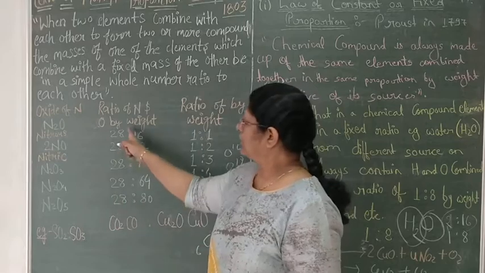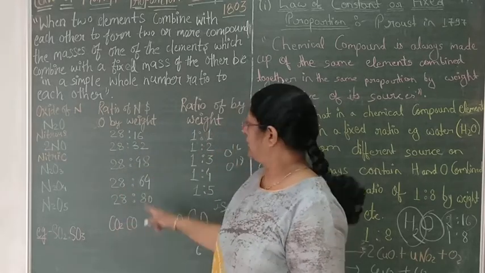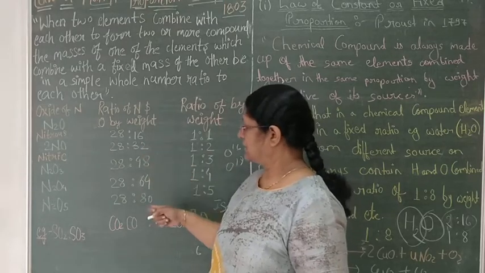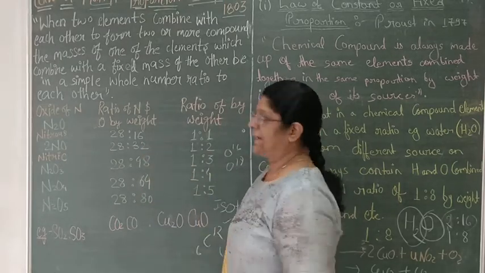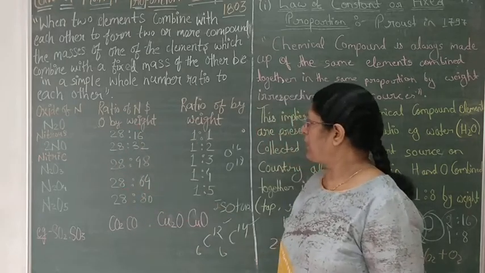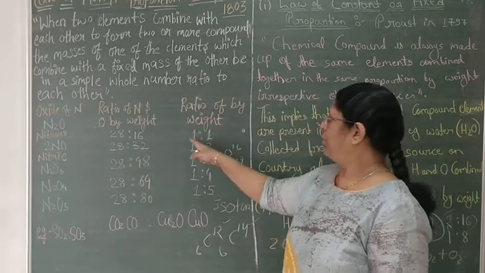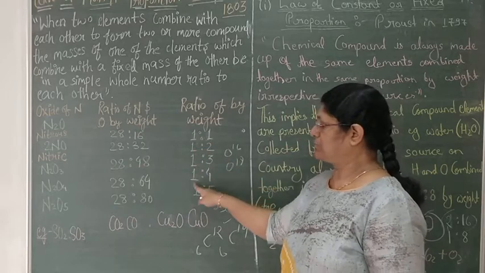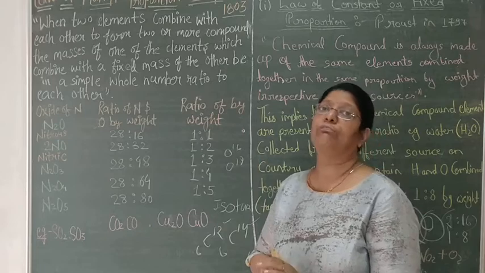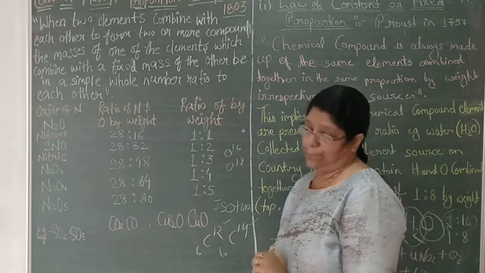Now you convert. All of this will be divided by 16: 1, 2, 3, 4, 5. 16 times 1 is 16, 16 times 2, 16 times 3, 16 times 4 and 16 times 5. So they will remain in the simpler ratio 1:1, 1:2, 1:3, 1:4 and 1:5. So this is known as the law of multiple proportion.